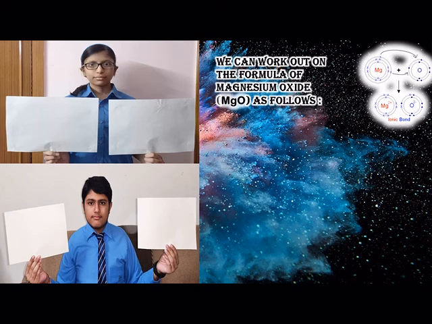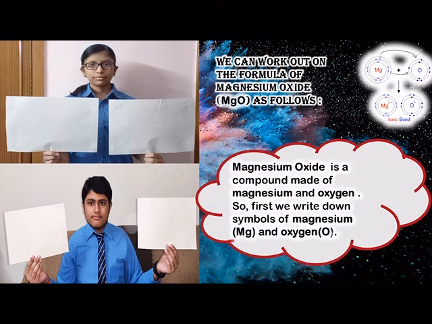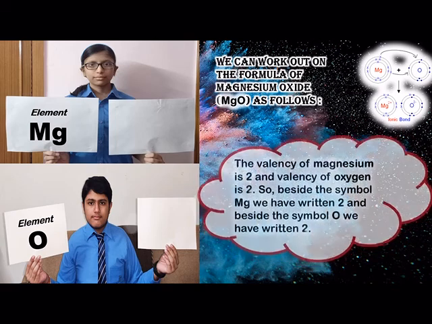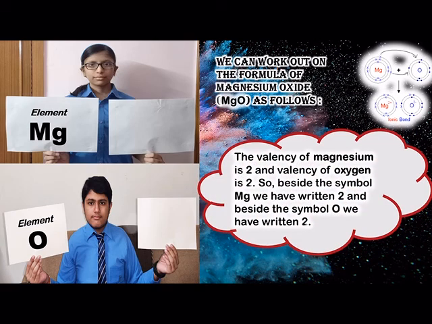We can work out the formula of magnesium oxide as follows. Magnesium oxide is a compound made up of magnesium and oxygen elements. So, first we write down the symbols of magnesium Mg and oxygen O. The valency of magnesium is 2 and the valency of oxygen is also 2. So, beside the symbol Mg, we write 2, and beside the symbol O, we again write 2.